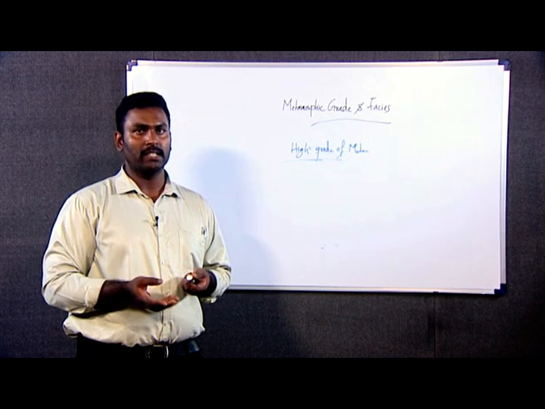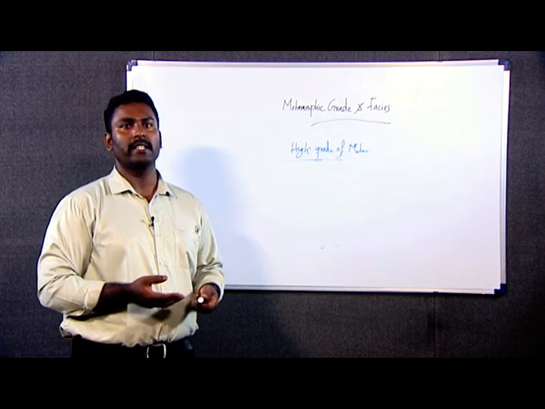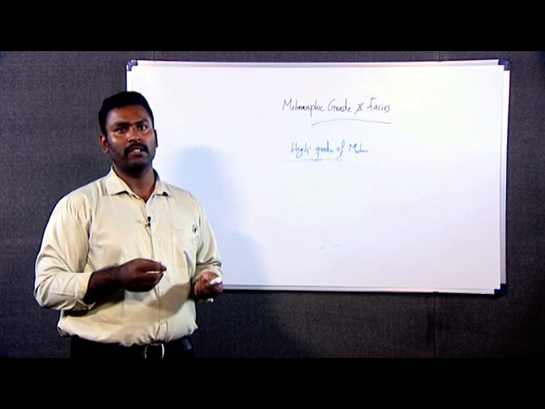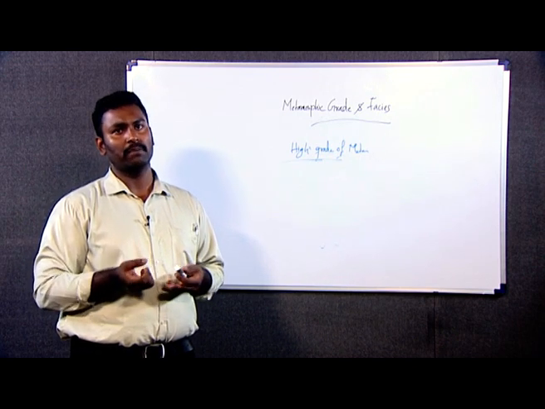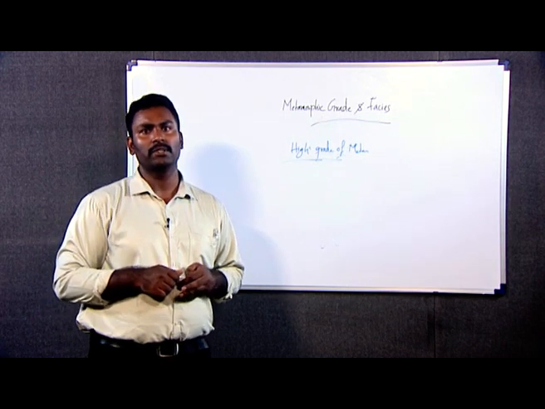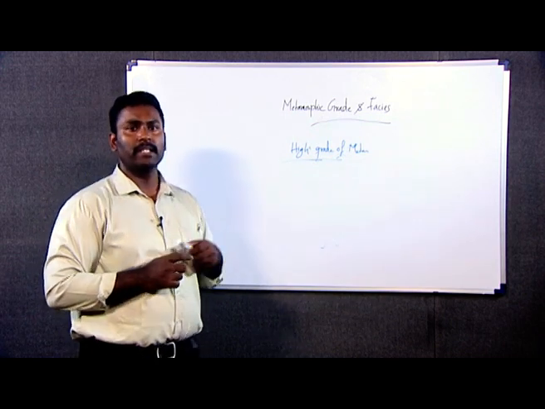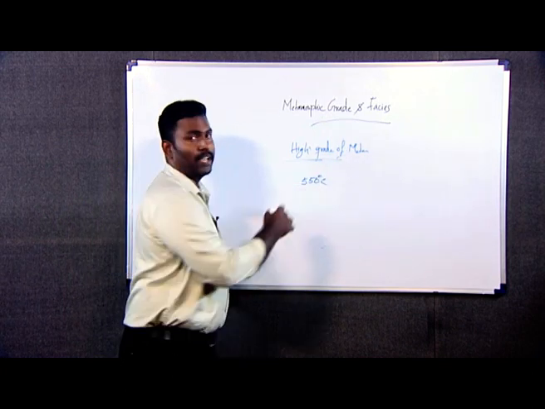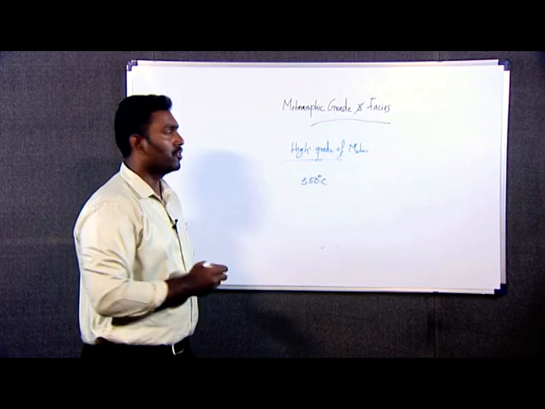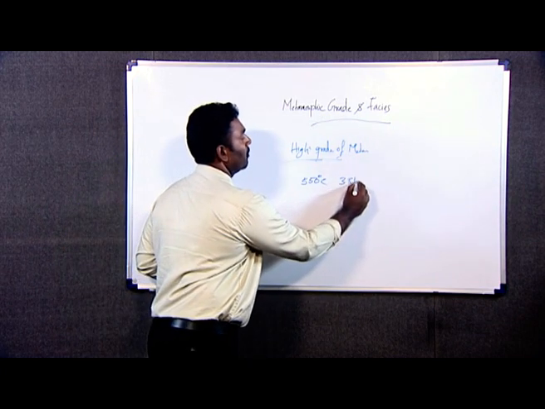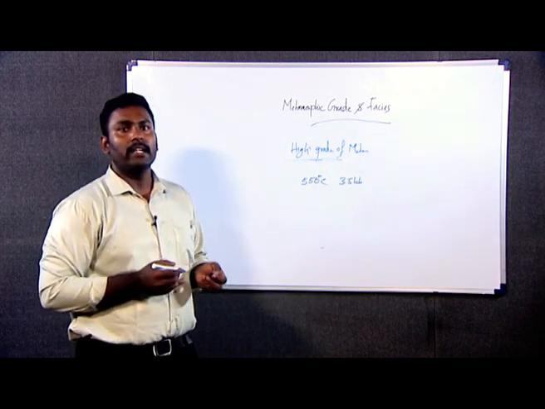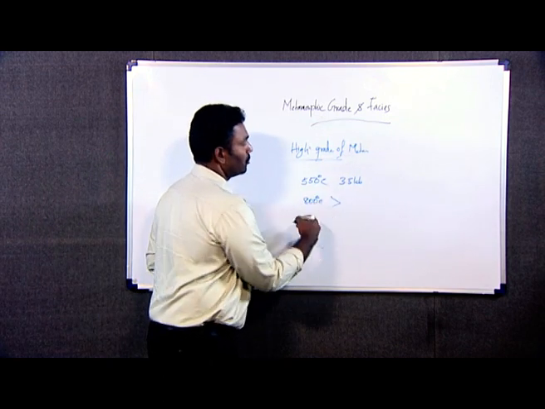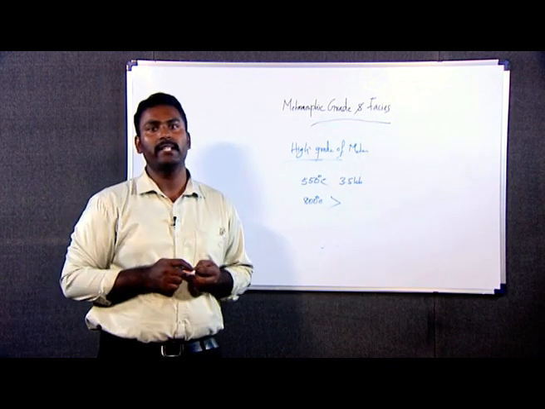So two possibilities are there: either this metamorphism can take place at a greater depth, or if there is some intrusion happening in the country rock having high temperature, high pressure, this grade of metamorphism can also take place. Now the high grade metamorphism starts with a temperature ranging from 550 degrees Celsius, and the pressure is about 3.5 kilobar, and it can go up to 800 degrees Celsius and more. It can go beyond 800 degrees Celsius.